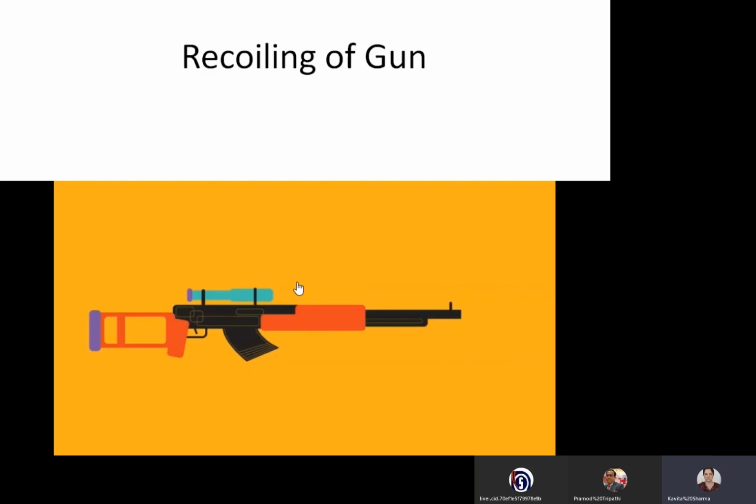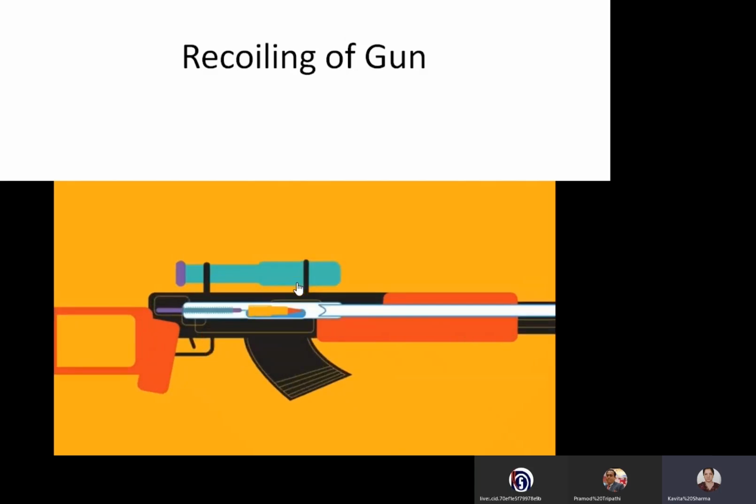The bullet comes forward, and the bullet gives backward reaction to the gun. That is why the gun recoils. This is the recoiling of the gun, which is basically backward movement of the gun because of the reaction on the gun. So action is by the gun on the bullet and the reaction is by the bullet on the gun.